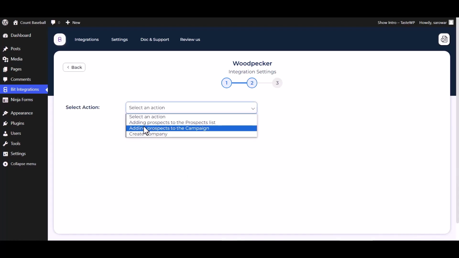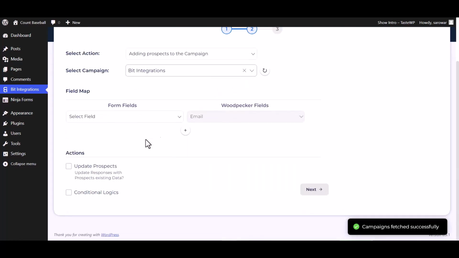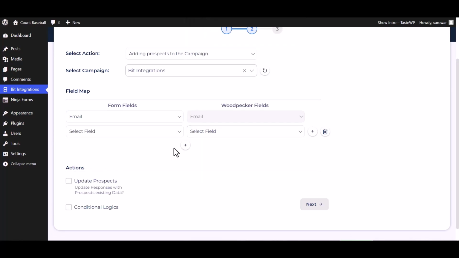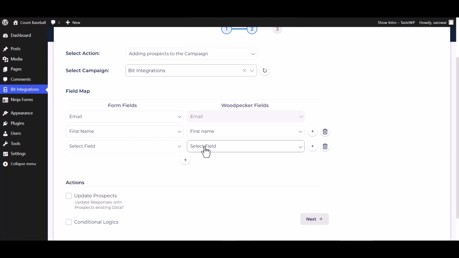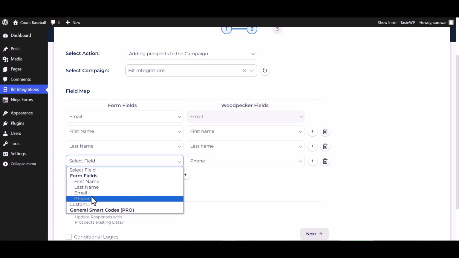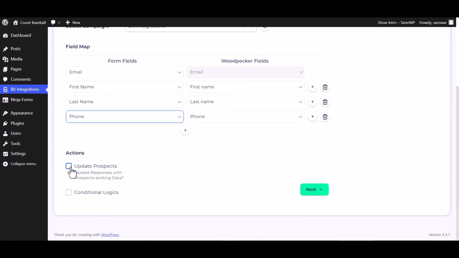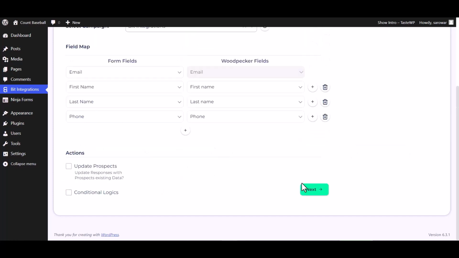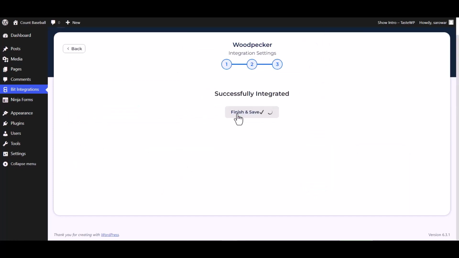Choose an action. Choose campaigns. Map the respective fields. Here are some advanced features and actions you can use by checking the box. Also, you can add conditional logic you can use for your own requirement. Next. Finish and save it.